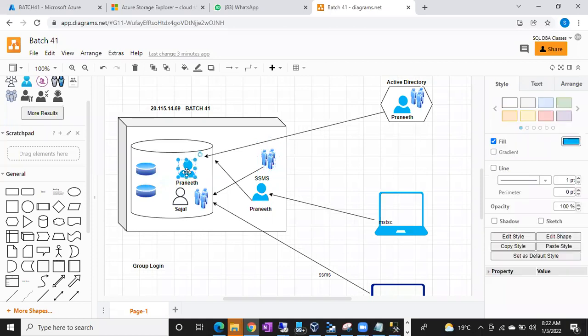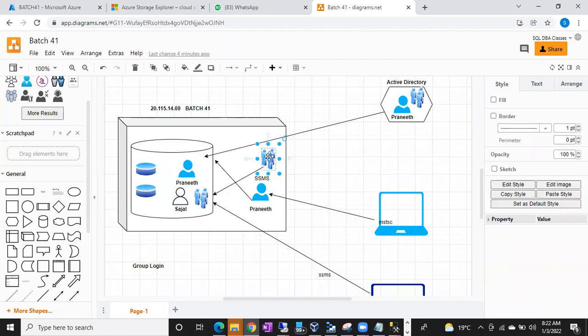Instead of creating individual logins for all of you, I'll create a group at the Windows level. Simply, I'll add that group in the SQL Server. I'll create a group login in the SQL Server. If anyone moved or left the company, I'll simply remove that user from the group. Automatically, he will lose the connection to the SQL Server. That's it. Is it clear, guys? Is it clear?